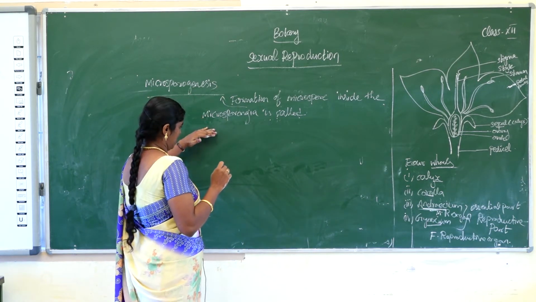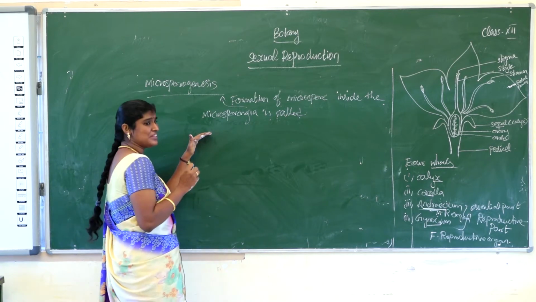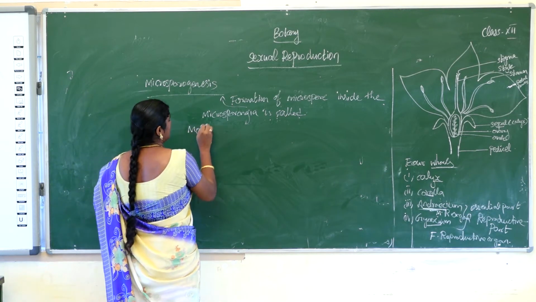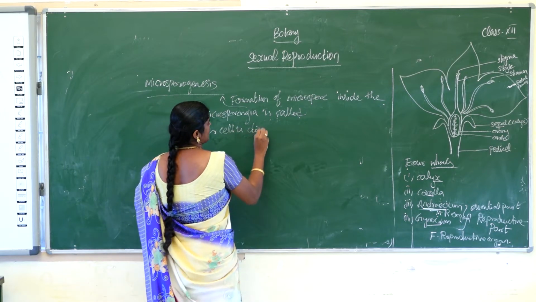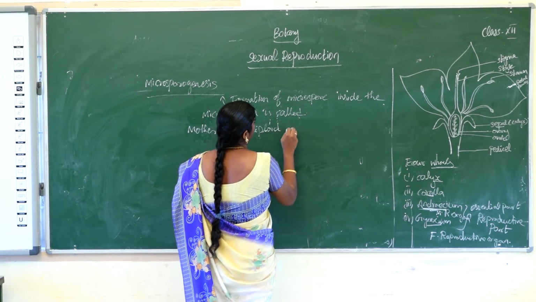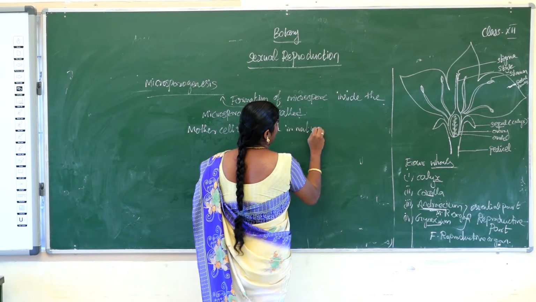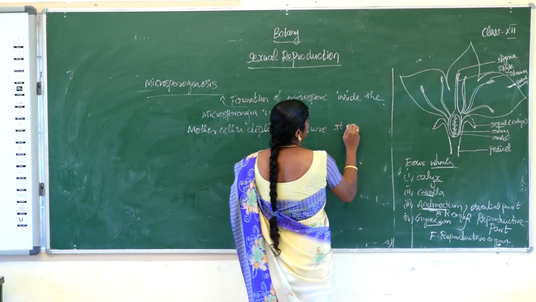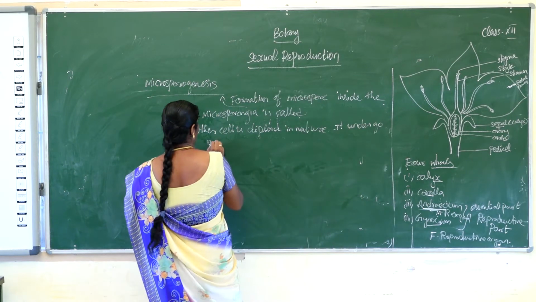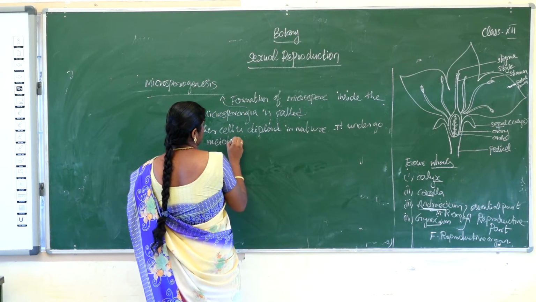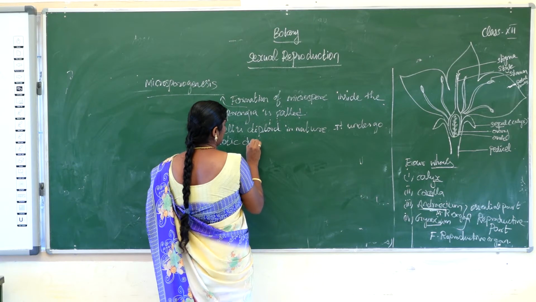What is happening in microsporogenesis? The mother cell is diploid in nature. It undergoes meiotic division, otherwise called reduction division.